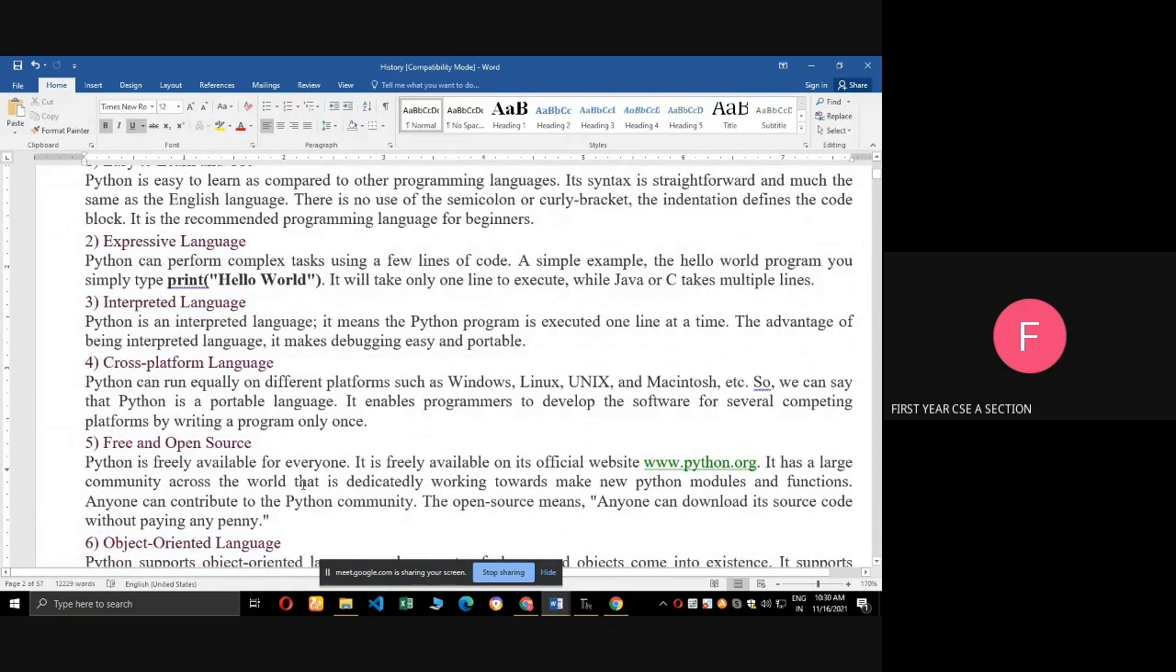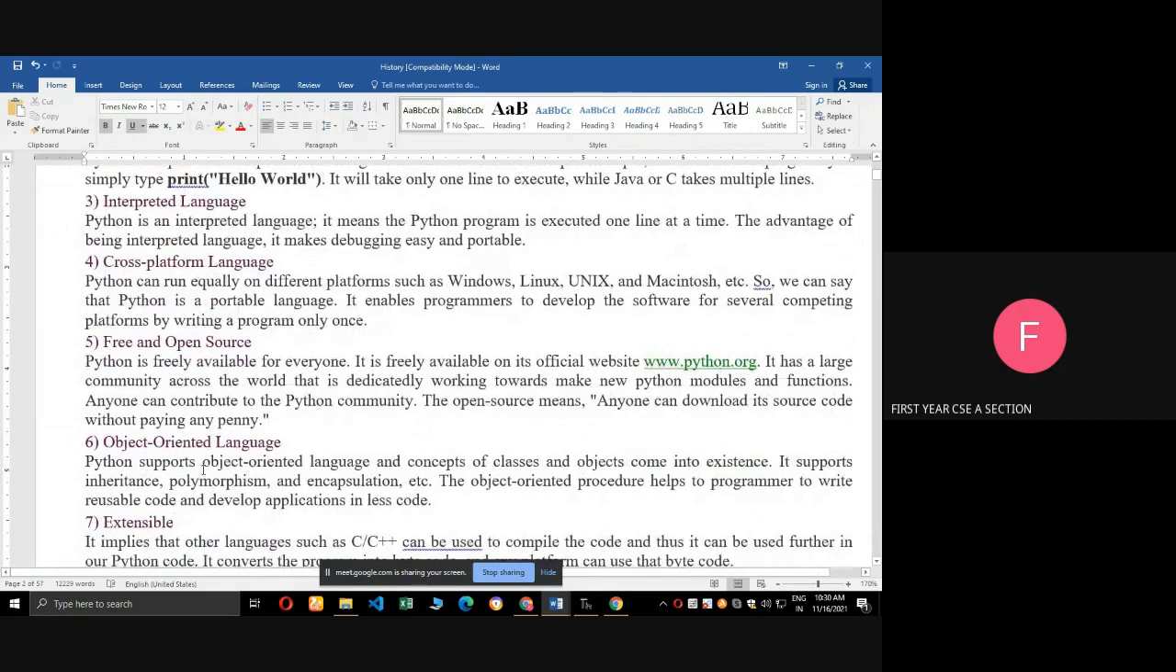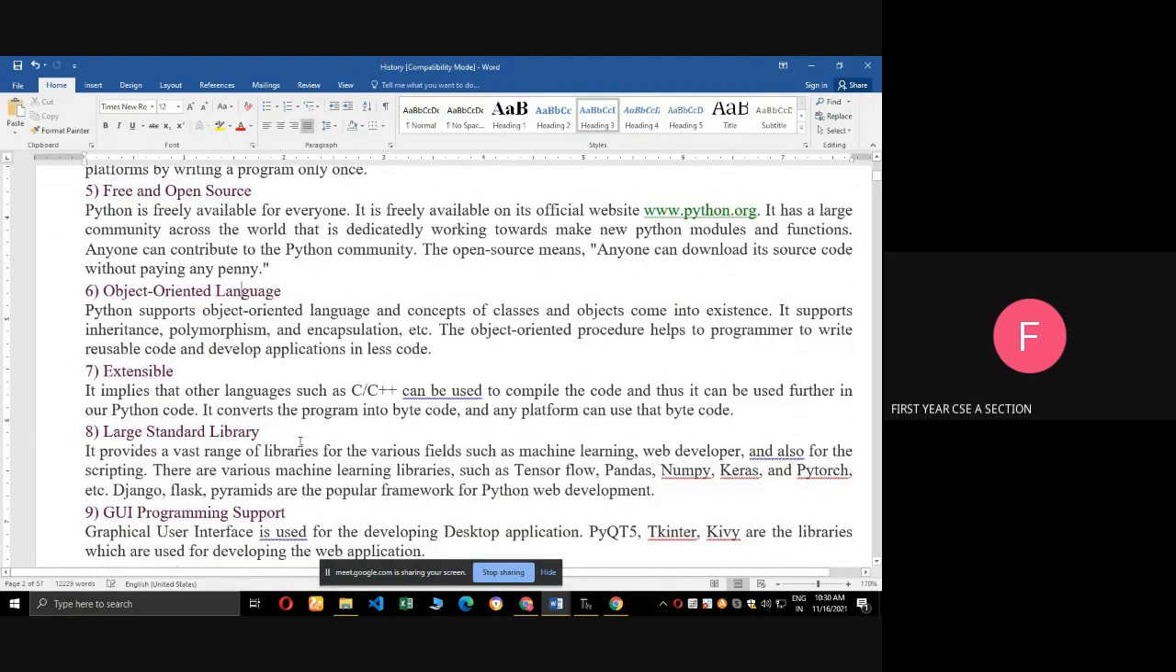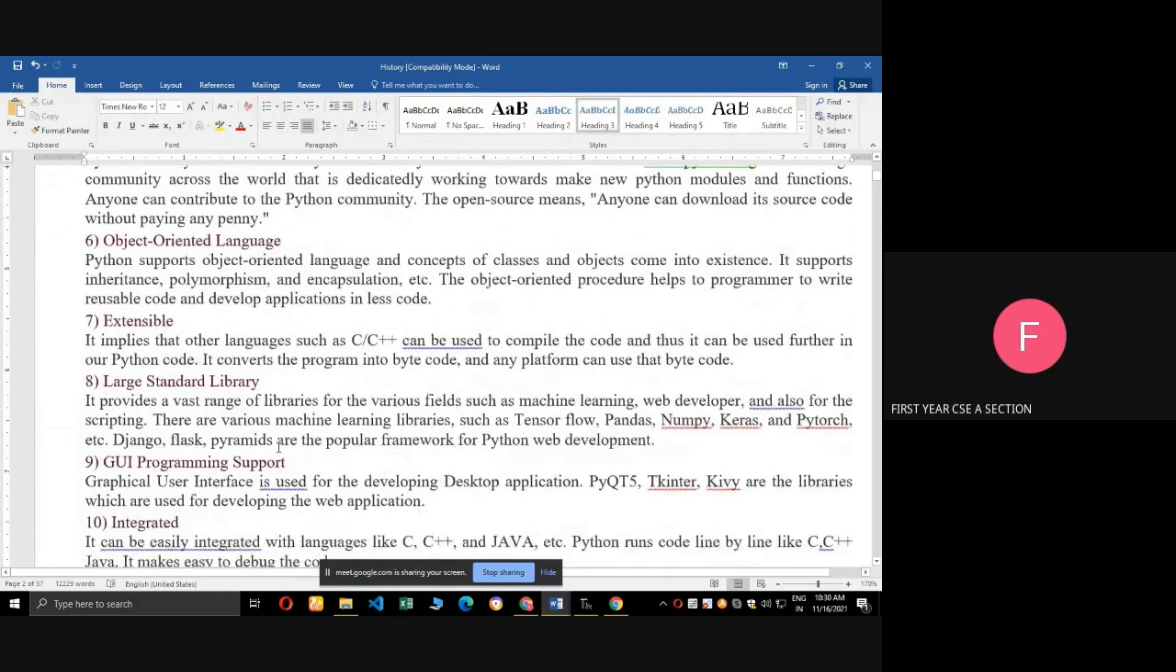Next, free and open source. It is freely available. We need not pay money for the Python software. If you are working with the Windows operating system, go to the website www.python.org, then you can download the version. Next, object-oriented programming language. Here, everything is object and classes. We can use inheritance, polymorphism, encapsulation. Next, extensible. We can use C and C++ programs to compile the Python program.